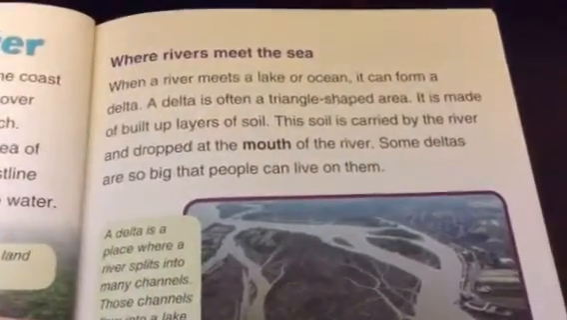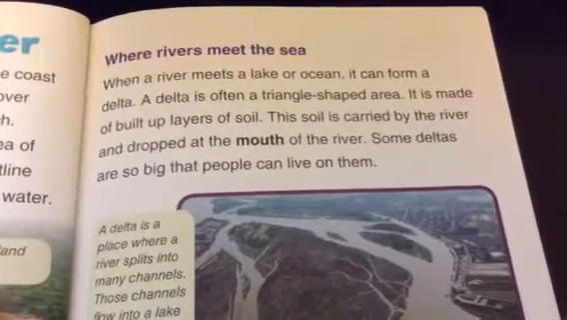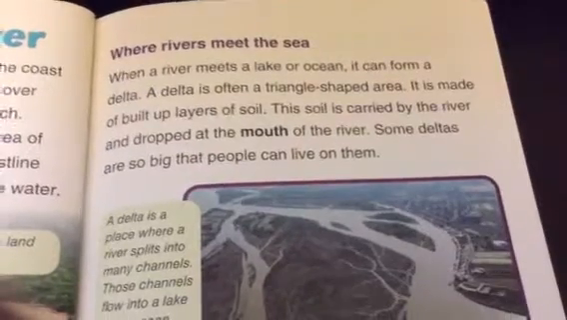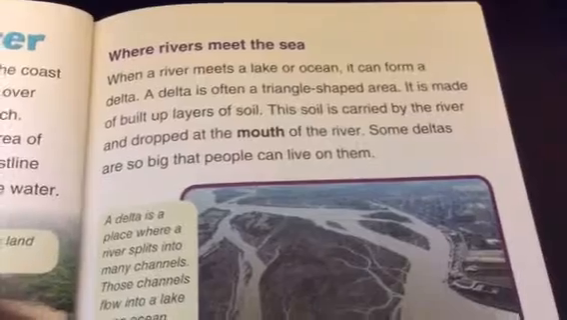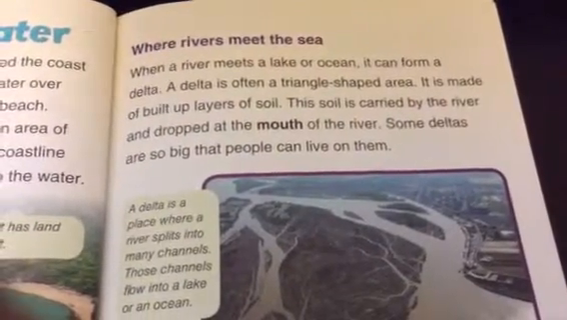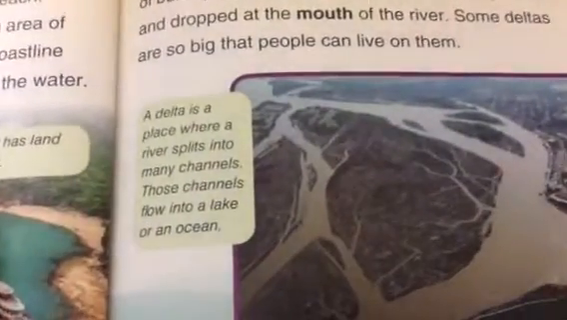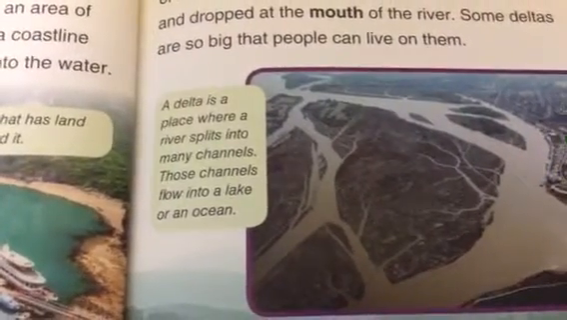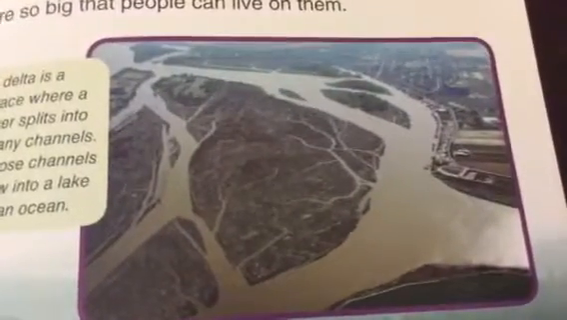Where rivers meet the sea. When a river meets a lake or ocean, it can form a delta. A delta is often a triangle-shaped area. It is made of built-up layers of soil. This soil is carried by the river and dropped at the mouth of the river. Some deltas are so big that people can live on them. A delta is a place where a river splits into many channels. Those channels flow into a lake or an ocean.